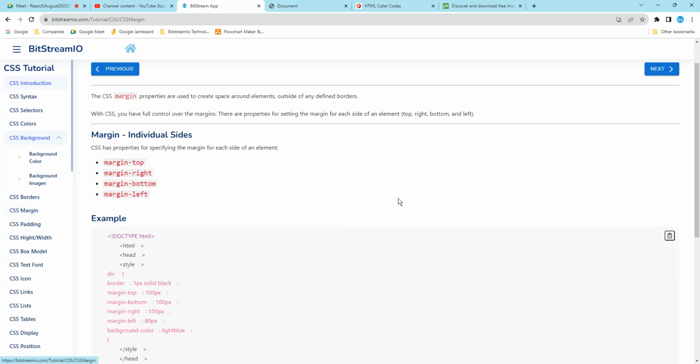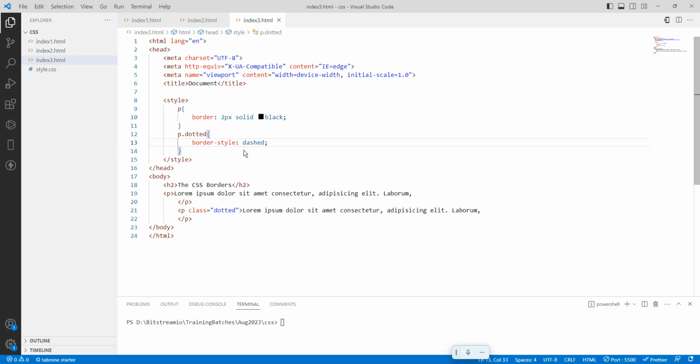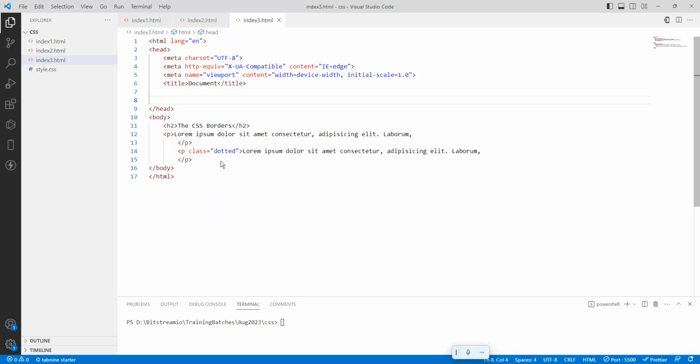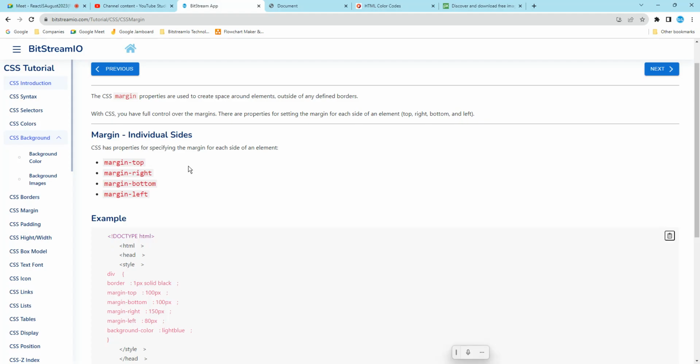The next is the margin. This is very, very important. So just I will remove all those things. I will remove the CSS here. What is the margin? The CSS margin properties are used to create a space around the element, outside of any border.